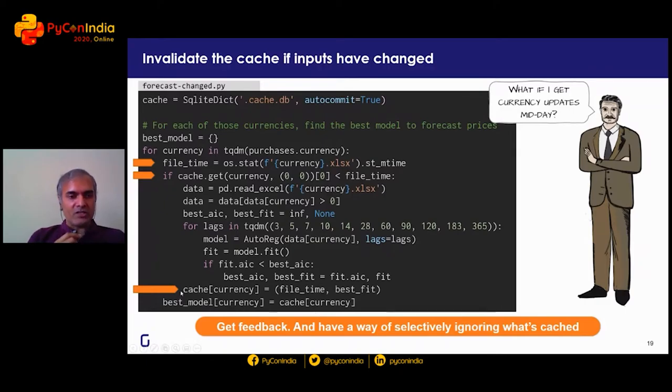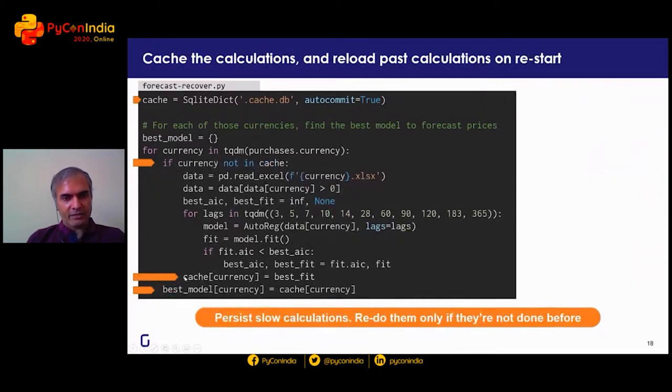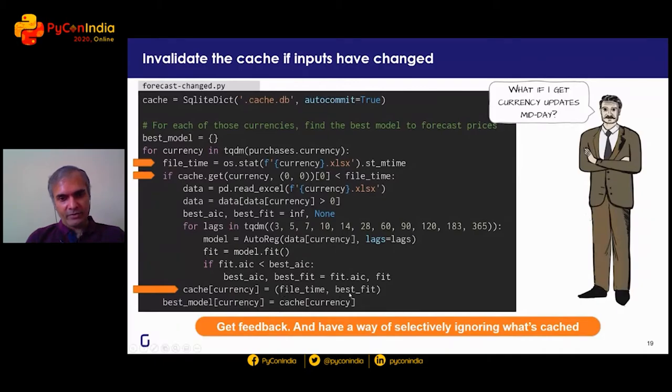The way we do this is by caching not just the model. Last time we said cache the best fit model, but this time we're saying cache the best fit model as well as the time at which it was computed, or the time at which the file was updated. The next time it's rerun, we check whether we get the model for that particular currency. It may or may not exist. If it doesn't exist, then assume that it was computed a really long time ago. Get the first value, which is the file time, and compare it with the new file time.